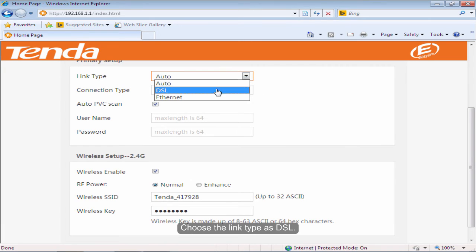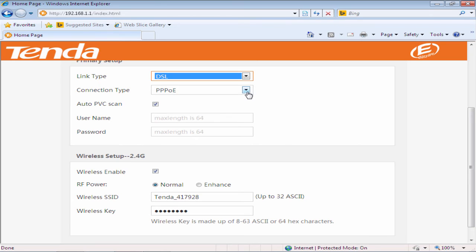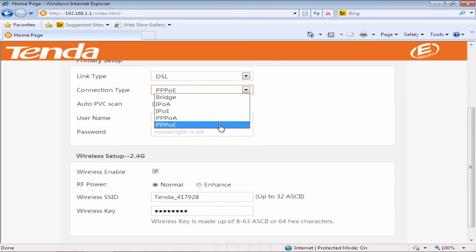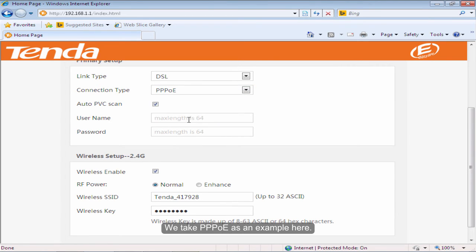Choose the link type as DSL. Choose your internet connection type. If you don't know about it, please consult your ISP. We take PPPoE as an example here. Input the username and the password that provided by your ISP.